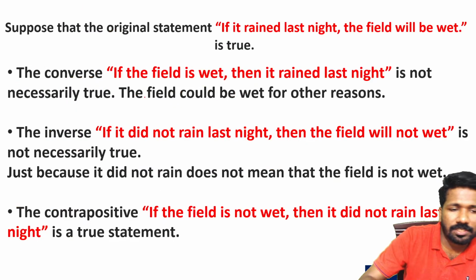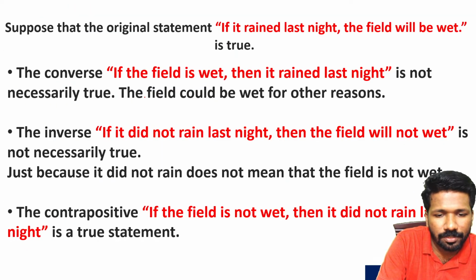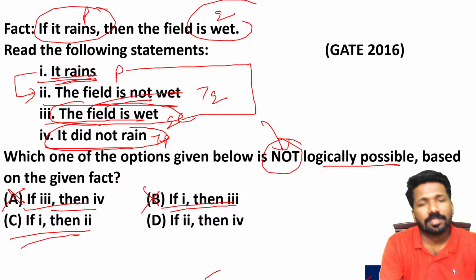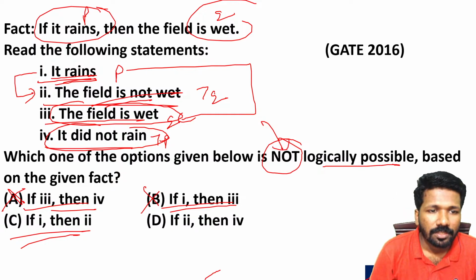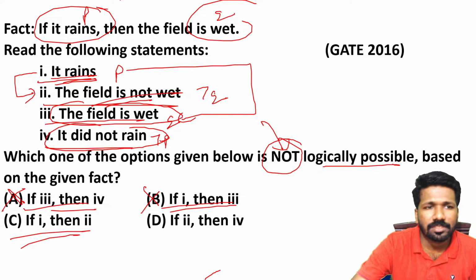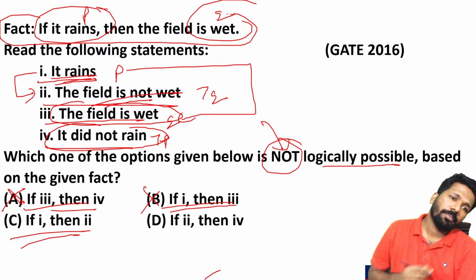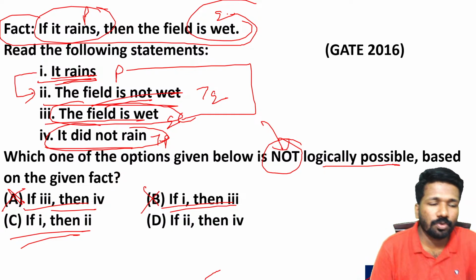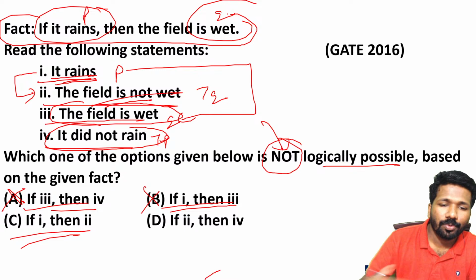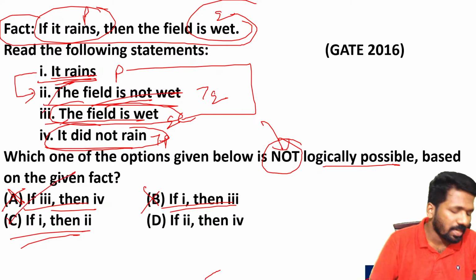In the contrapositive case, we discussed the negation of that. It rains and the field not being wet is impossible because it is against the fact we already know. P implies Q means P cannot imply not Q. That is why option C is not logically possible. That is why option C is the answer.